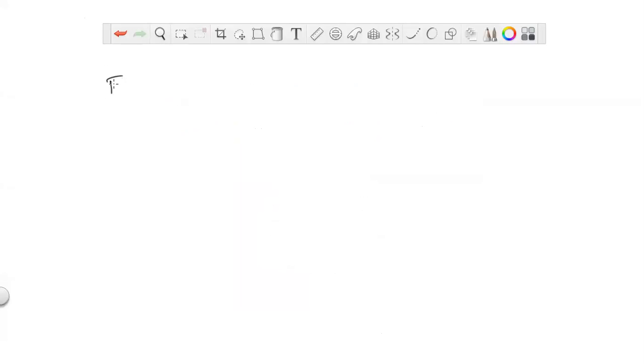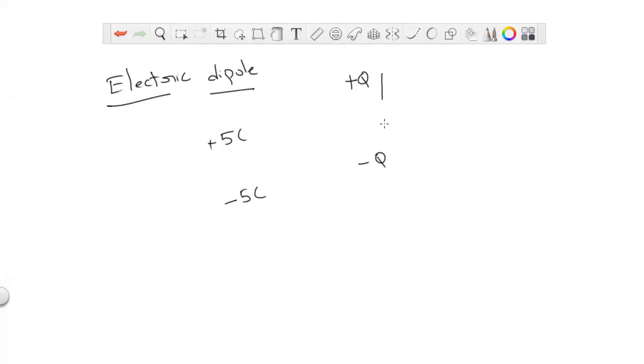So here, electric dipole. What is meant by electric dipole? Let us take two point charges, plus q and minus q, of equal magnitude. It must be equal magnitude. For example, plus q will be plus 5 coulombs and the other will be minus 5 coulombs. Two point charges of equal magnitude but opposite sign, separated by a small distance.